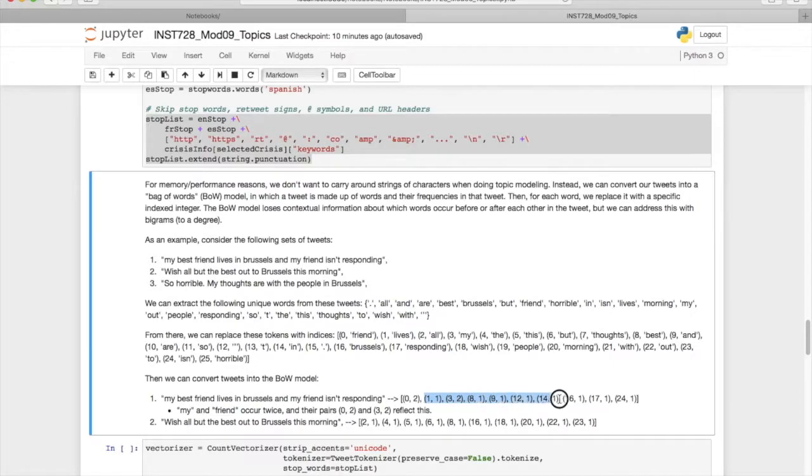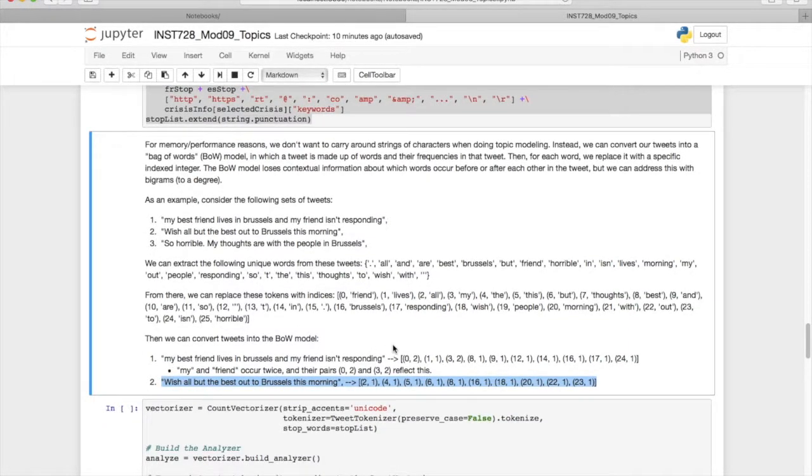And then all the rest of these pairs of numbers, so 1 and 1, 9 and 1, they tell us other words that occur in this tweet. So 1 and 1, lives occurs 1 time, 8 and 1, best occurs 1 time, 14 and 1, the word in occurs 1 time, etc. Now you can look at this other example here, wish all but the best out to Brussels this morning, as another example. So the main reason we do this is for performance reasons.